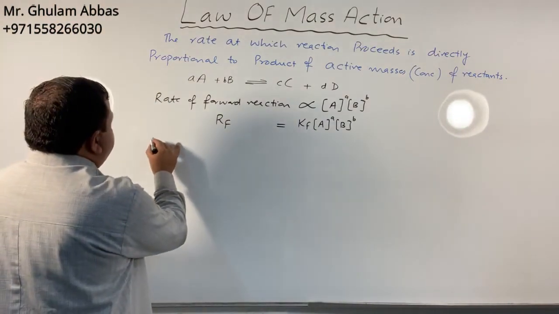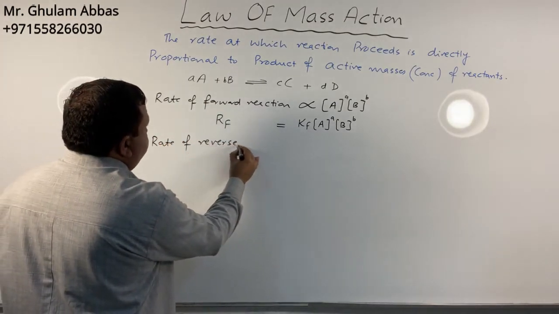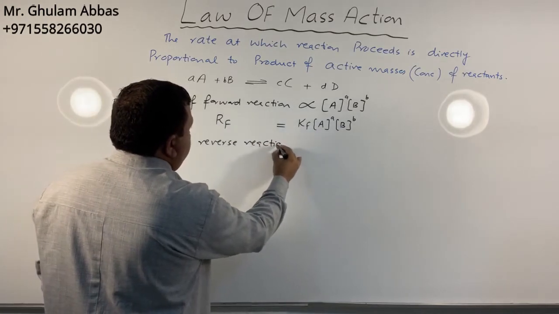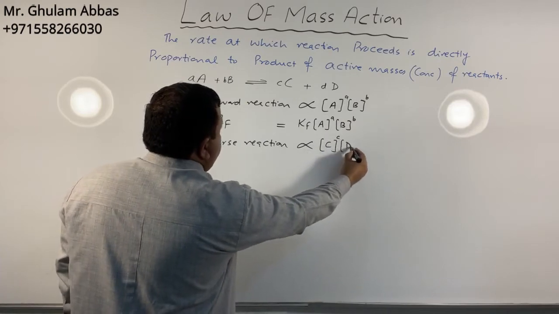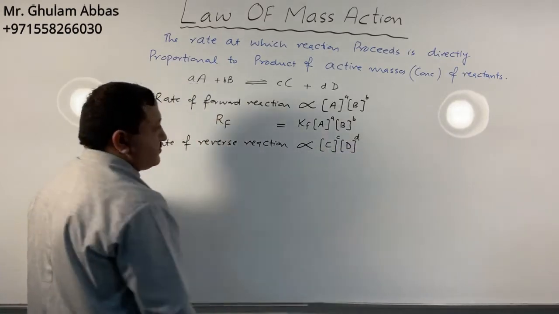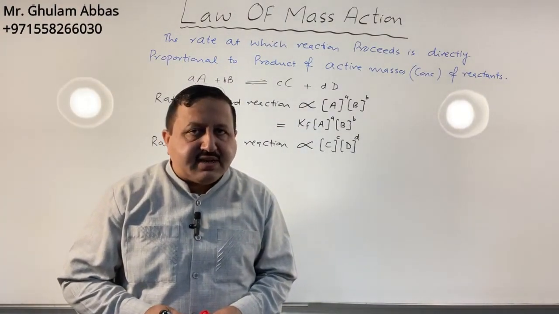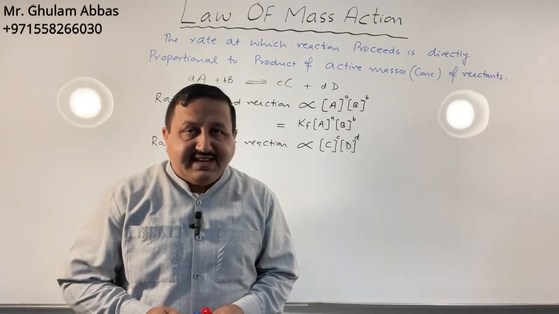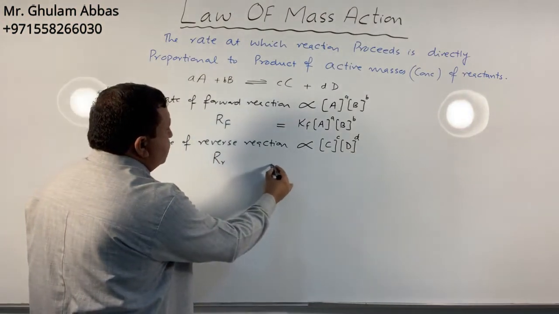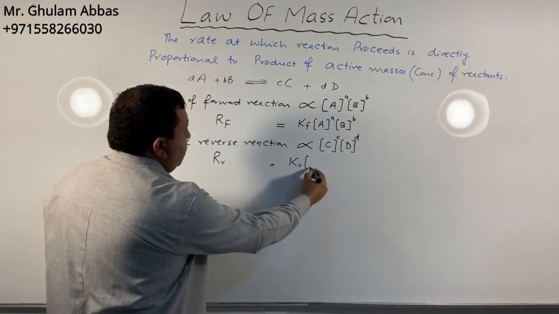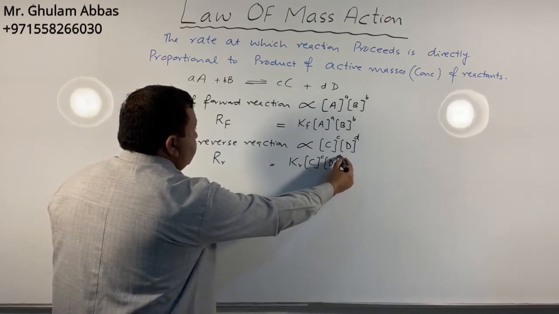And the rate of reverse reaction is proportional to concentration of C power c into D power d, because when the reaction proceeds in the reverse direction, the reactants will be C and D. And I can write RR is equal to Kr into concentration of C power c into D power d.